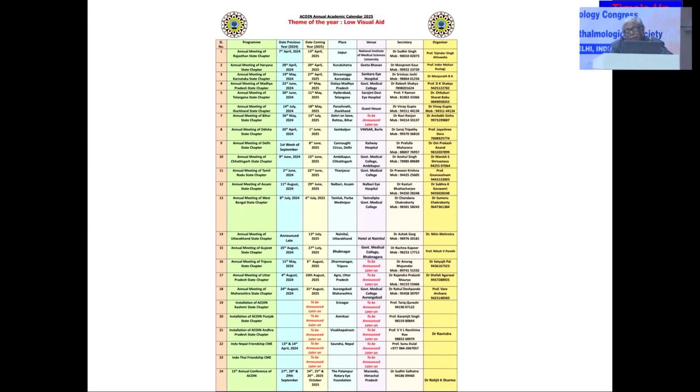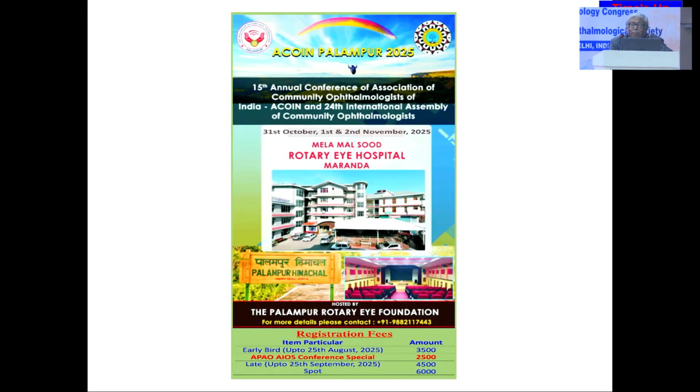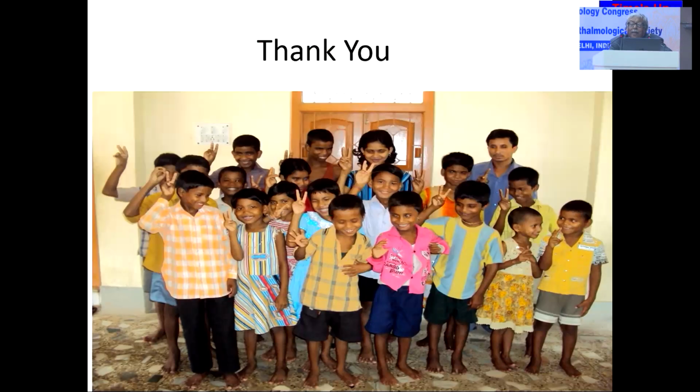In May also, we will be in Datia in the first week, Hyderabad in the second week, Jharkhand in the third week, like that. For 18 state chapters in the coming 18 weeks, we will be all over India. Lastly, on 31st October, 1st and 2nd November, please be kind enough to join our annual meeting in Himachal Pradesh. In that way, our activities will go on for the community with low vision. Thank you very much. Wish you a blissful day.